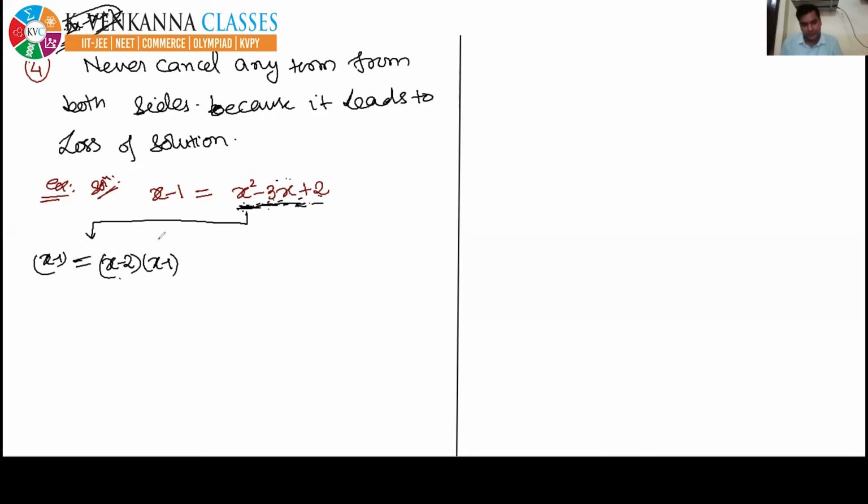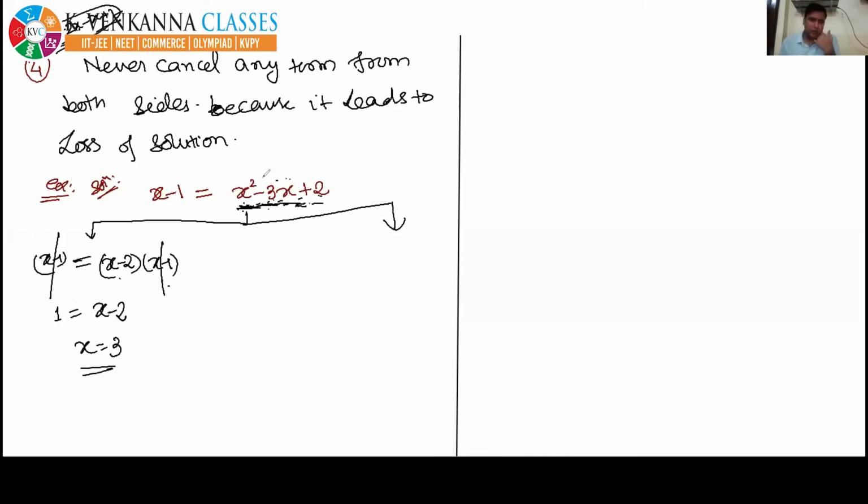Now, see, as I told you, one group of students cancelled x minus 1 from both the sides and they got 1 is equal to x minus 2, and they are telling me, sir, the answer is x equal to 3. But there is another group of students in the class who remember that sir told them never to cancel any term from both the sides because it leads to loss of solution. So they will not cancel the terms from both the sides. Then what will they do?